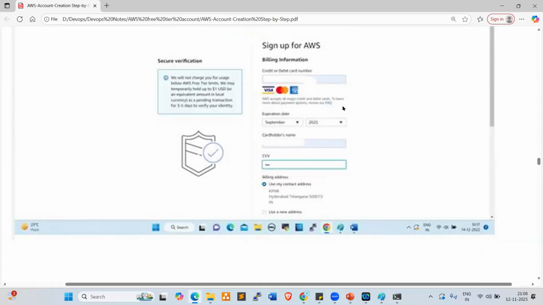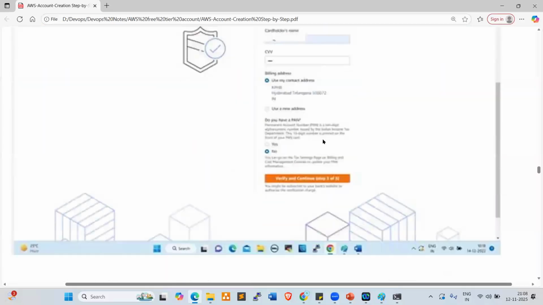So either debit card or credit card information we need to provide, right? Card holder name, card number, card expiration date, either from SBI, ICICI, Citibank, HDFC, or Axis Bank. Either Master or Visa card only, debit or credit. So card number, card expiration date, card holder name, and CVV, right?